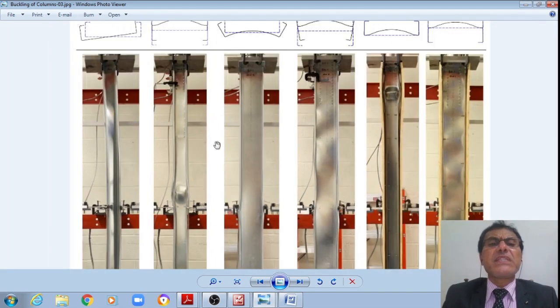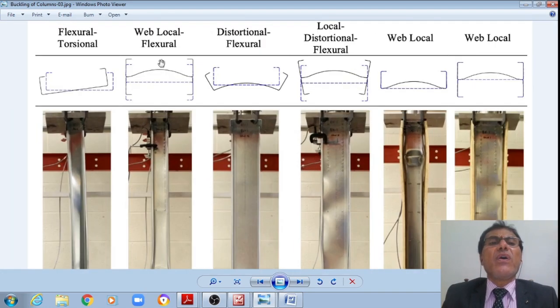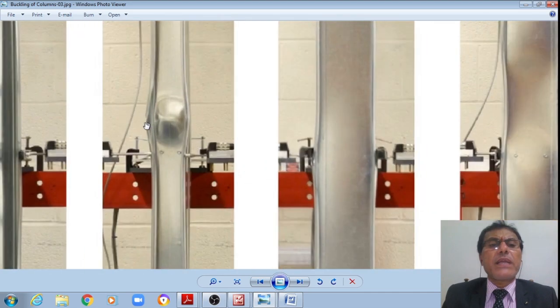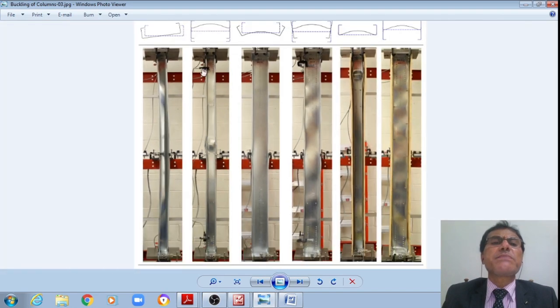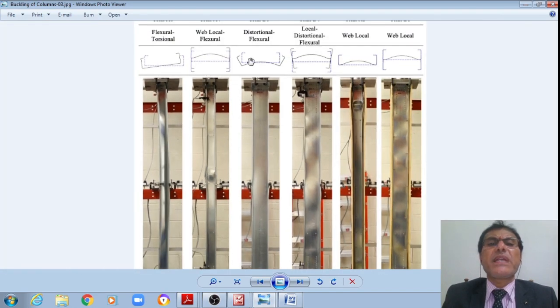In the previous case it was just web local flexural buckling. Now you can see this web is as if it has punctured, along with the flanges also displaced. This is what is called the distortional flexural buckling.